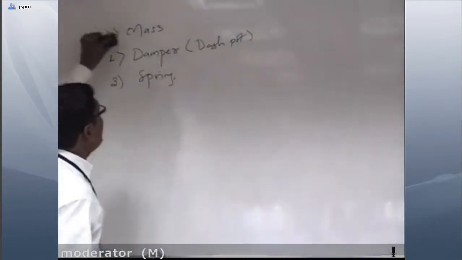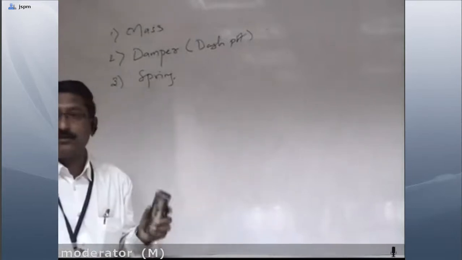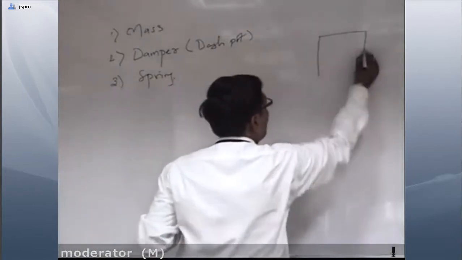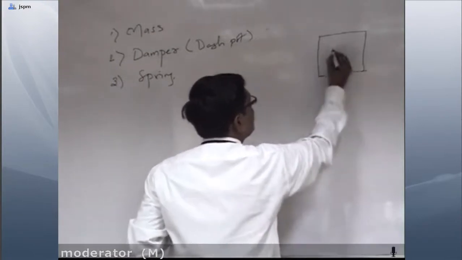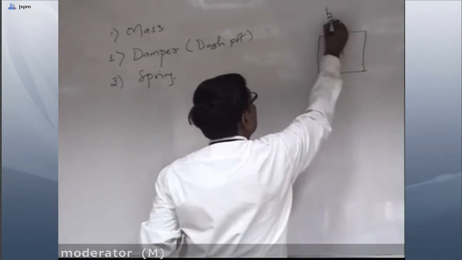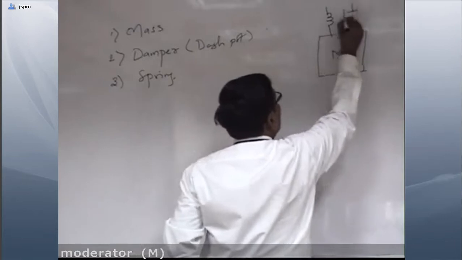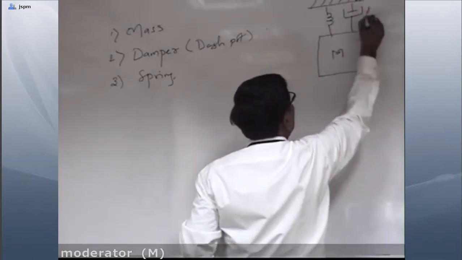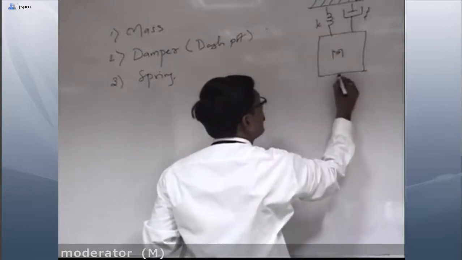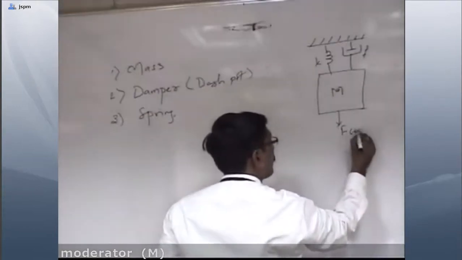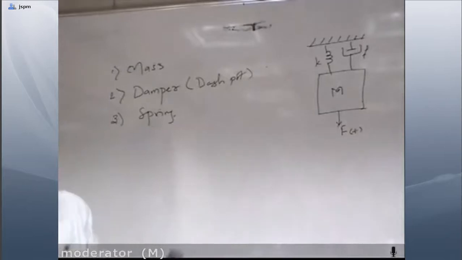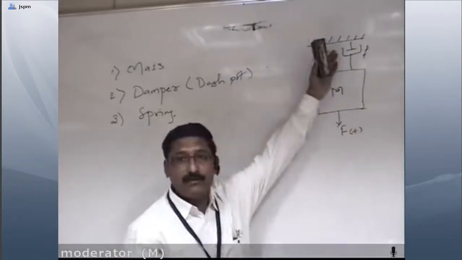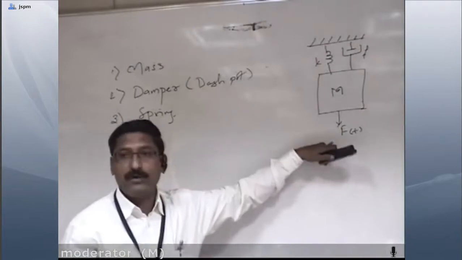I can say the mass of the body is the first part. So here I will draw one mass, one simple system. This is the mass. Suppose we consider a system where the mass is attached with a spring as well as a damper, and a force F(t) is applied.